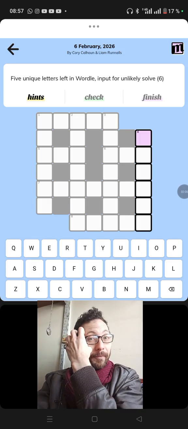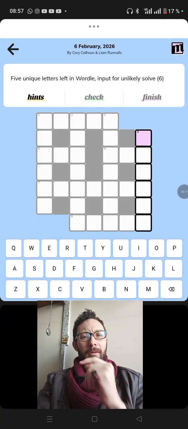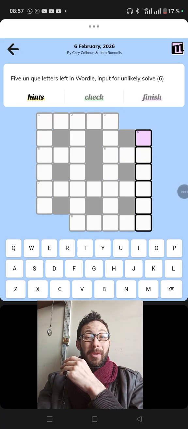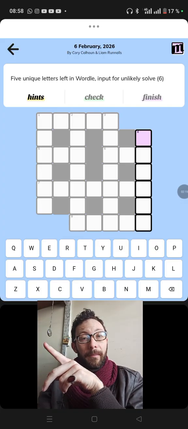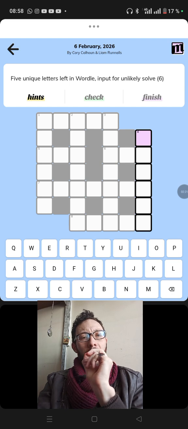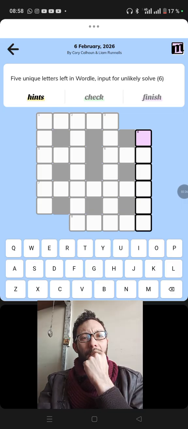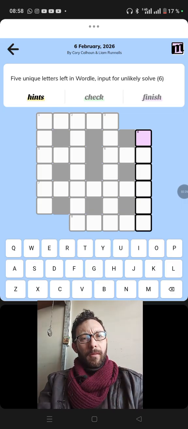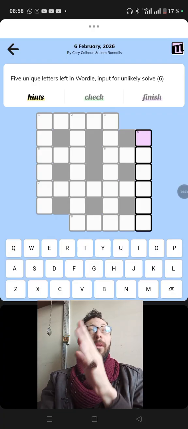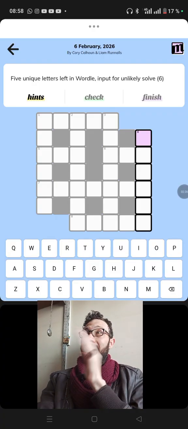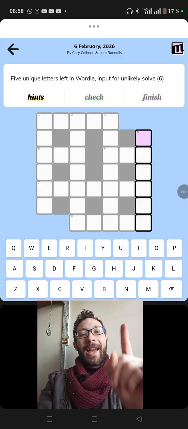5 could be V, but it could also be 5 unique letters. Maybe the strange letters of the alphabet? No, I don't think that. Left in Wordle could be the letter W. Input for unlikely solve. 5. Oh, this is vowels. Yes, 5 unique letters. The 5 unique letters are the vowels, which are called vowels. I don't know why, because they're letters, not sounds, but well, anyway. This unlikely solve is an anagram of solve.